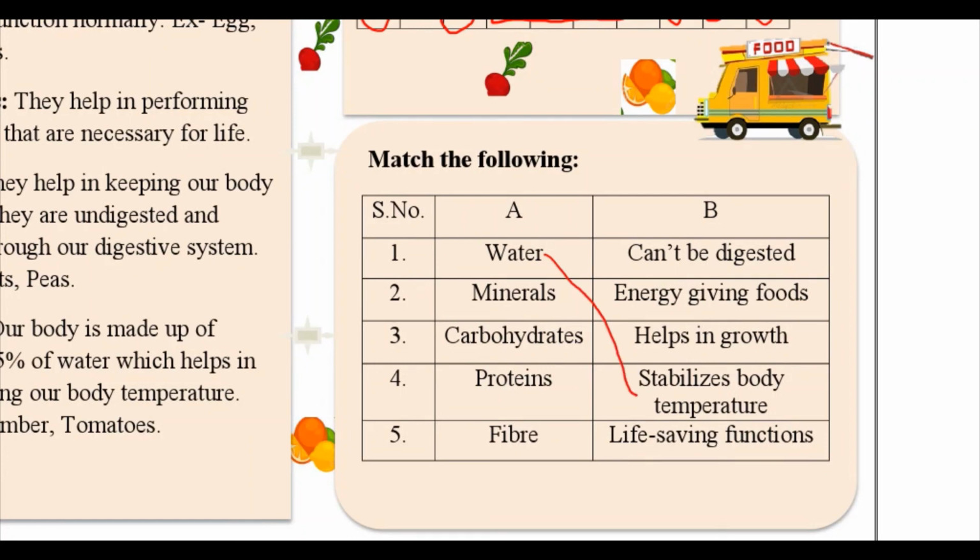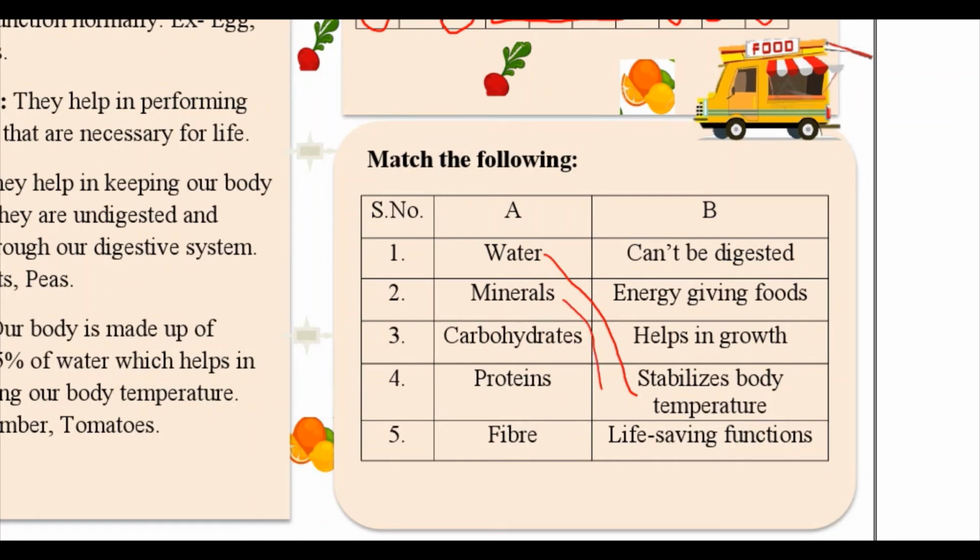Next we have minerals, which help in life-saving functions. Next we have carbohydrates. You all know carbohydrates are energy giving foods. Then proteins help in growth. Fiber is the last one, which can't be digested.